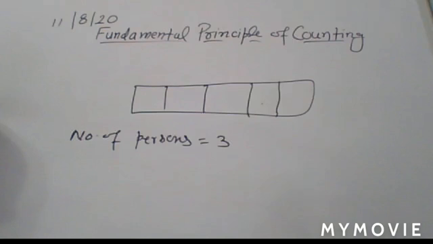And how many digits are there? Here you have to use digits 0 to 9. 0 to 9 digits are used, okay? And for the number of digits in the telephone number, you have to form a telephone number of 5 digits. 1, 2, 3, 4, 5. So 5 blocks are there.